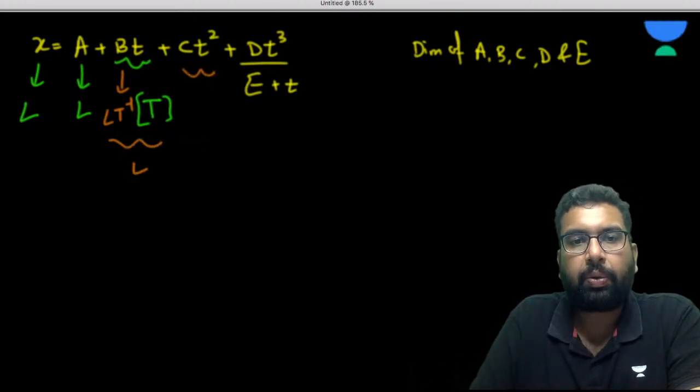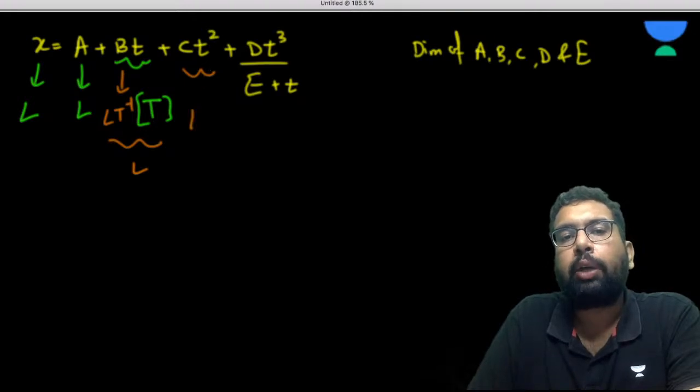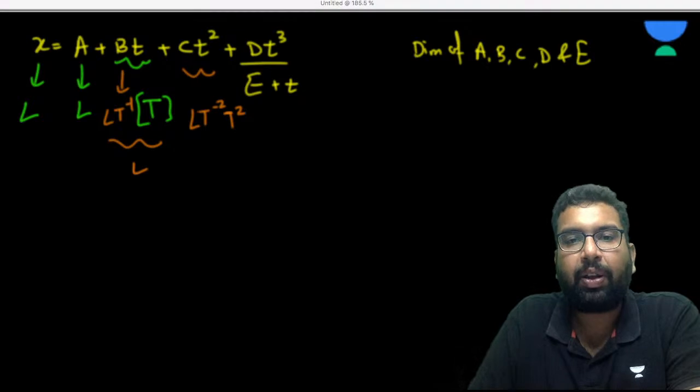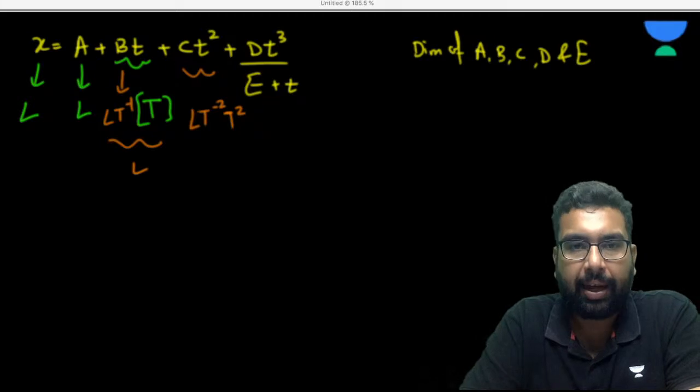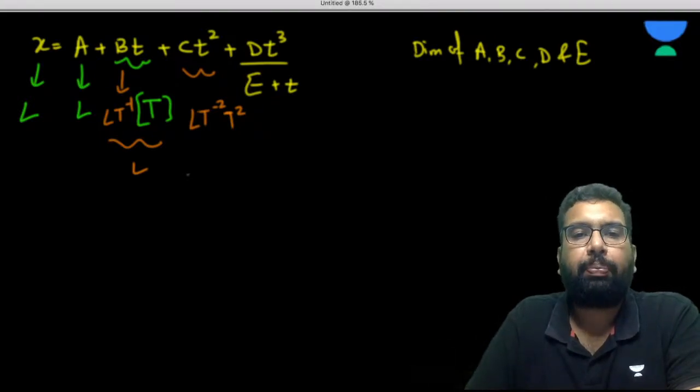This is CT square. The dimension of this whole thing has to be L, so it has to be LT minus 2 because this is T square, right? So the dimension of B will be LT minus 1, the dimension of C will be LT minus 2. In this way also you can try it, or otherwise you can go by the conventional way, whatever you prefer.